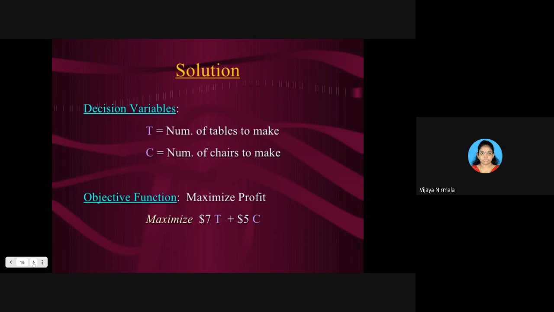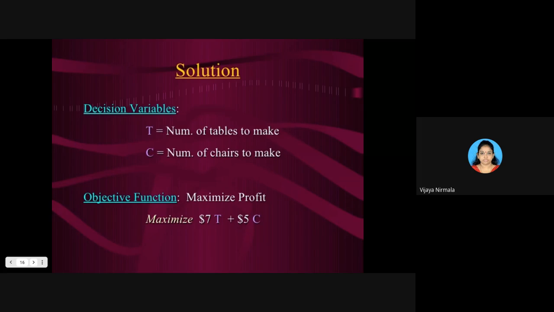Minus 2 tables, minus 450 tables? In maths we may have negatives, but when you take a decision on tables, it is always greater than or equal to 0. You can say there are no tables, but can you say I have minus 2 tables, minus 450 tables? We can't say that.